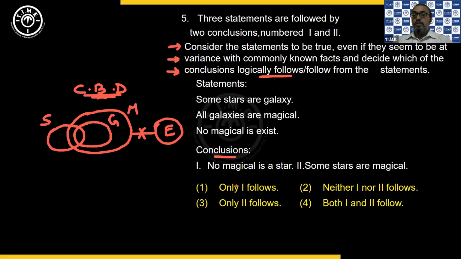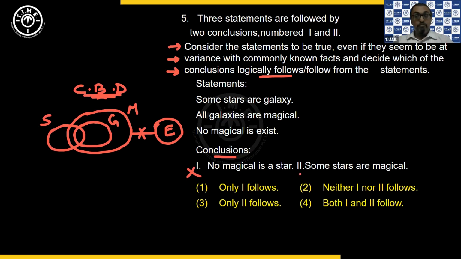Now coming to the conclusions, the first one is negative, that says no magical is a star. Means magical should be separate, star should be separate. There should not be any overlap between the two. But here in my diagram, there is already star and magical overlapping. That means it is a negative conclusion which does not follow my basic diagram.